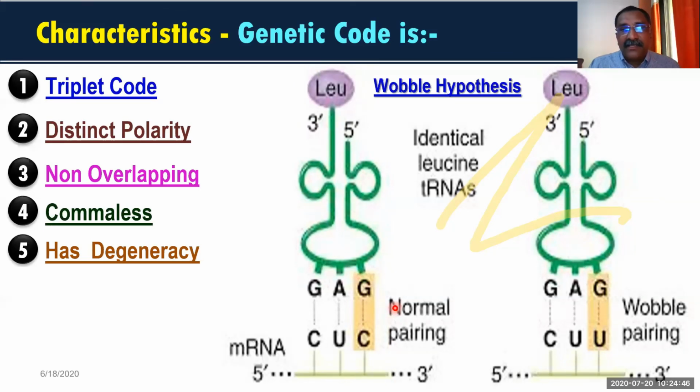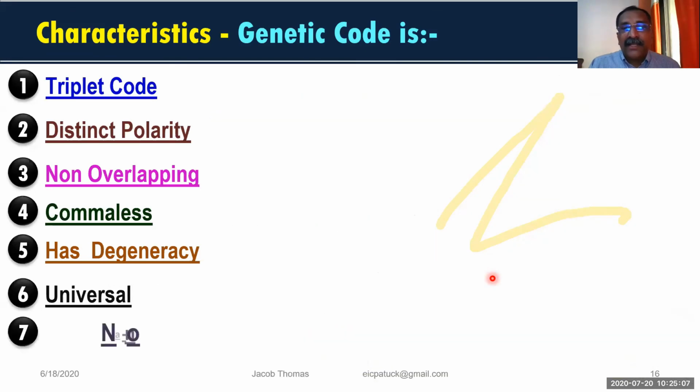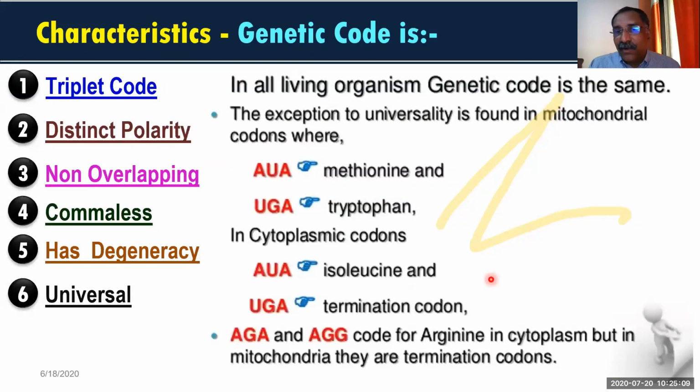A normal pairing means guanine is always pairing with cytosine, adenine is always pairing with uracil. But in Wobble hypothesis, guanine can pair with even uracil as well as cytosine. Cytosine is normal, uracil and adenine. That is called the Wobble hypothesis. So the third pairing is immaterial. That is why we can say that more than one codon represents one amino acid.